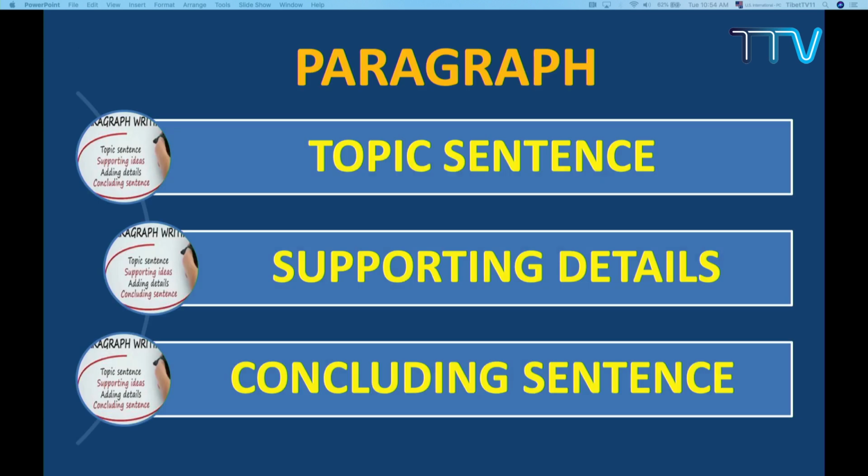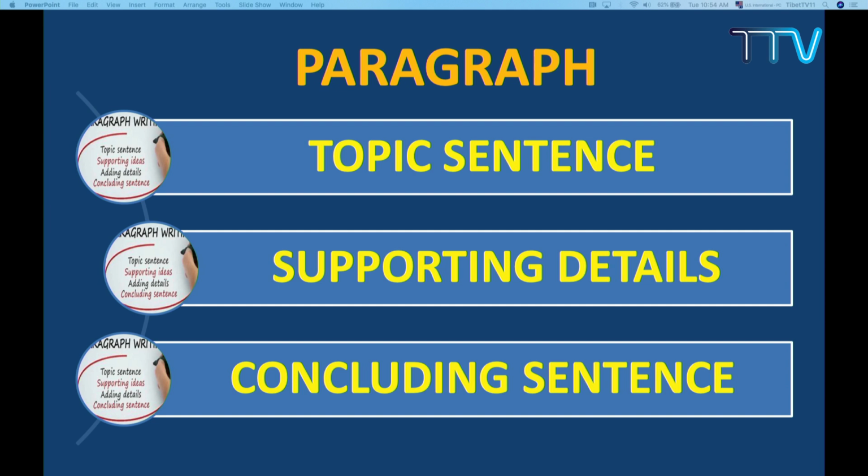So I will do this in the next session. So this is how we write a simple paragraph. I'm not going to take much time, I just want to complete this, just to give you an idea. Three reasons